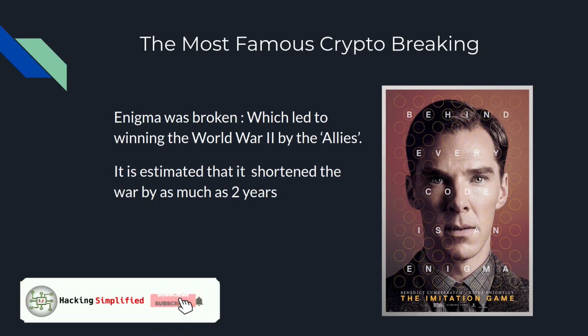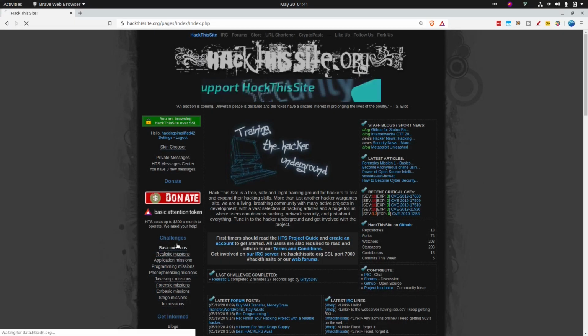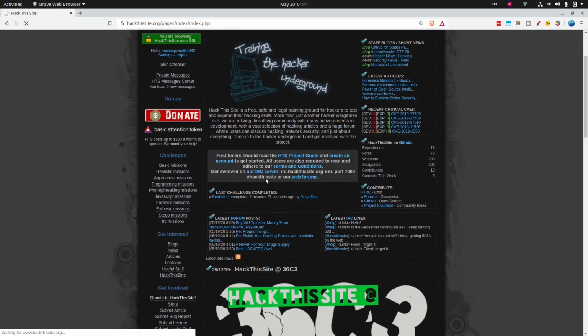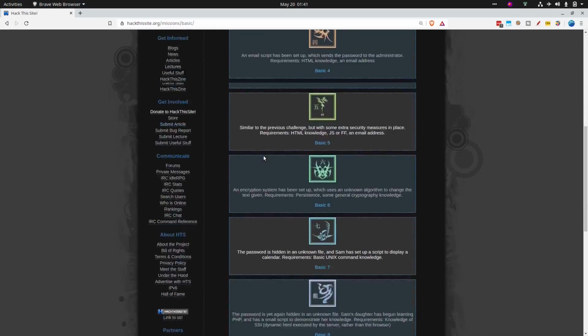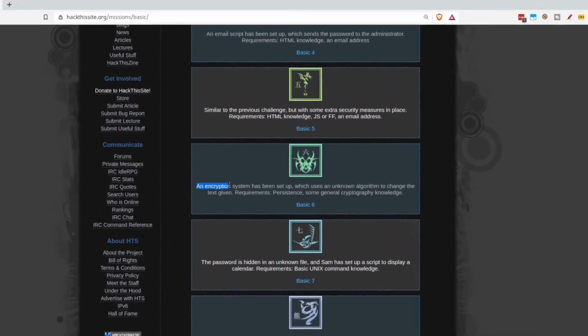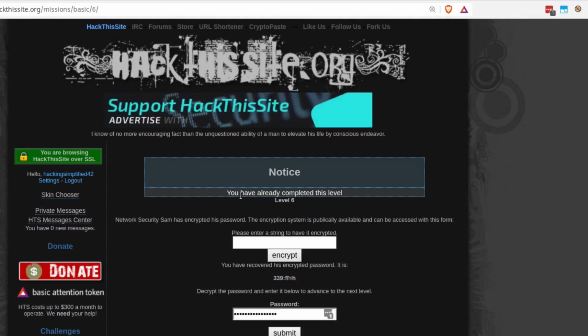Enough of the talk. Let's do some of our own crypto breaking. So I've logged into the site. Let's check out the mission. Basic mission 6, I guess. An encryption system has been set up which uses an unknown algorithm to change the text given. Requirements are persistence and some general cryptography knowledge. I have taught you some kind of cryptography, but we will see how basic the cryptography it's using is.